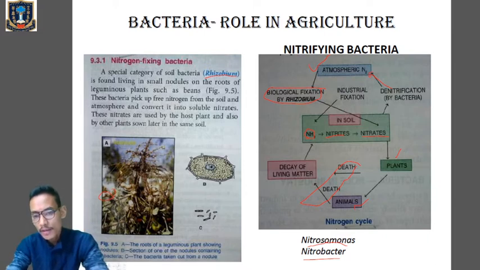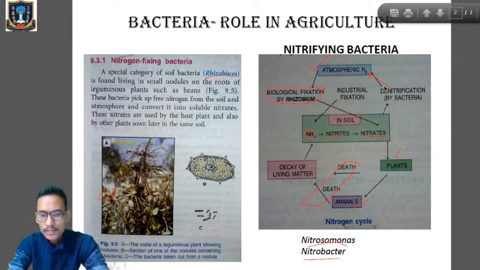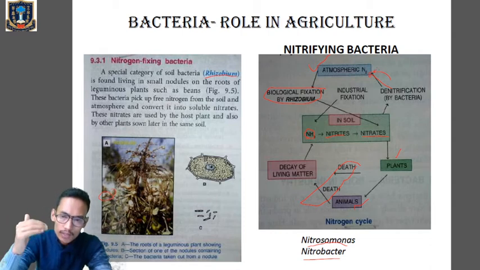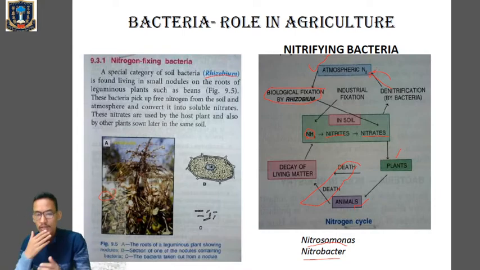After the death of plants and animals, they will start decaying. Now again, those nitrogen compounds present in the plants and animals after death will be released into the soil. So this cycle goes on and on. Generally, nitrates by the action of denitrifying bacteria will be changed into nitrogen, and that nitrogen is released into the air. So from the atmosphere, nitrogen is utilized by the plants and animals, and again it is released back into the air from where it came. So this is the nitrogen cycle.